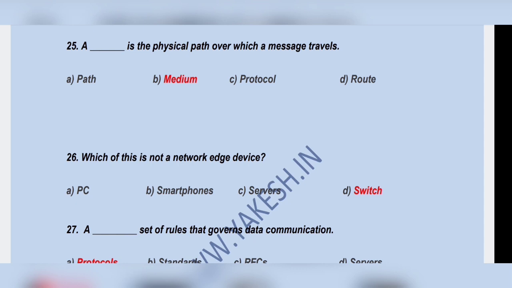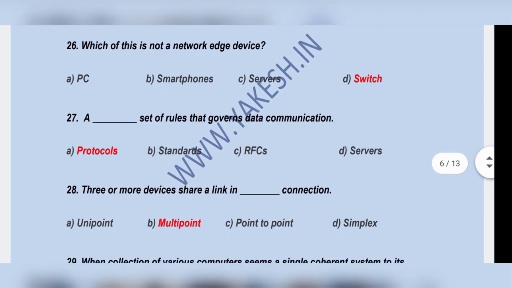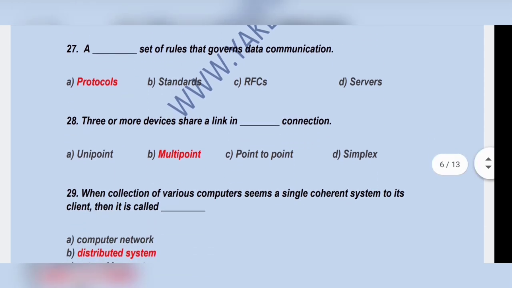A dash is medium, physical path over which message travels. Medium, option B. Which of the following is not network edge device? Option D, switch. A protocol set of rules that governs the data communication. Option A, protocol.